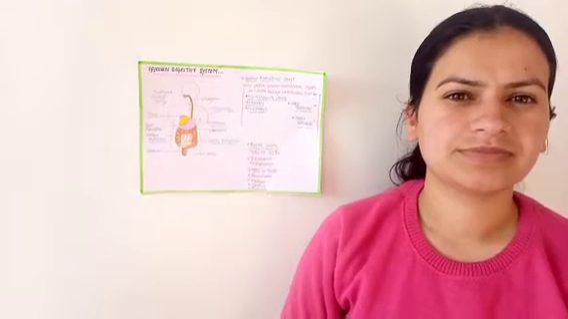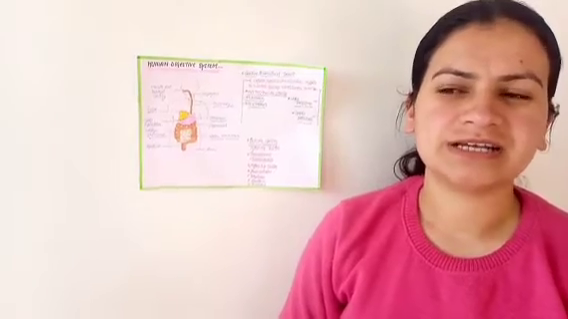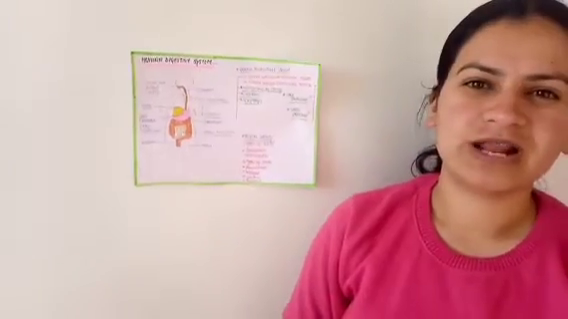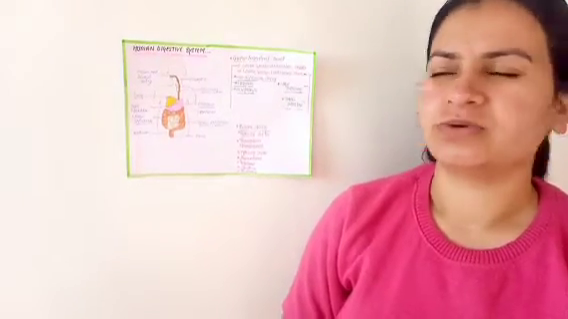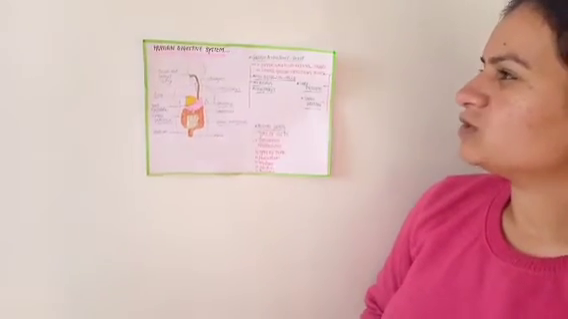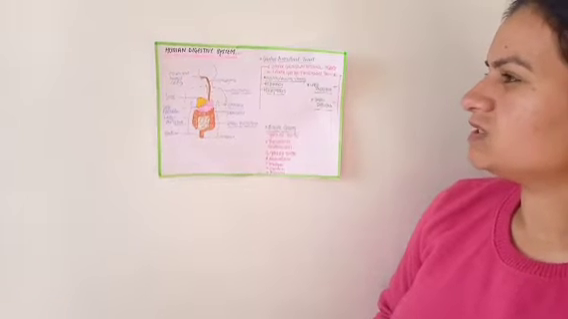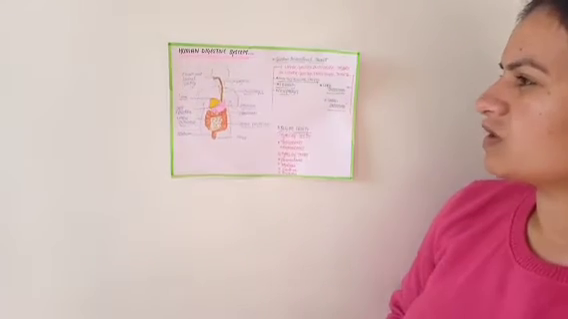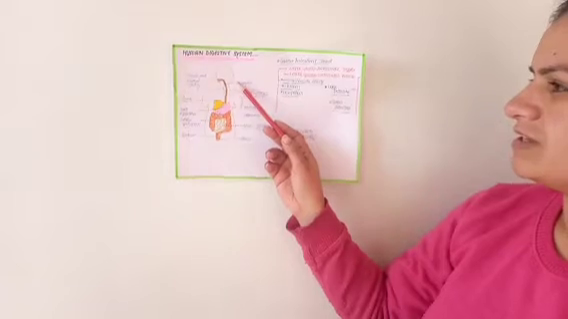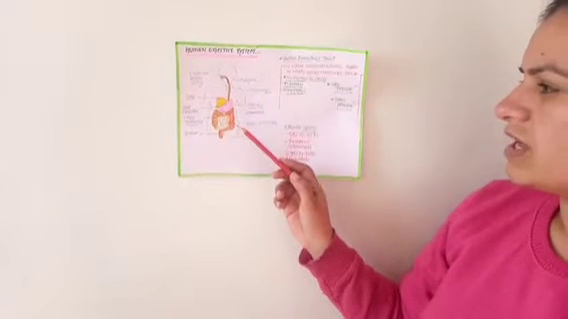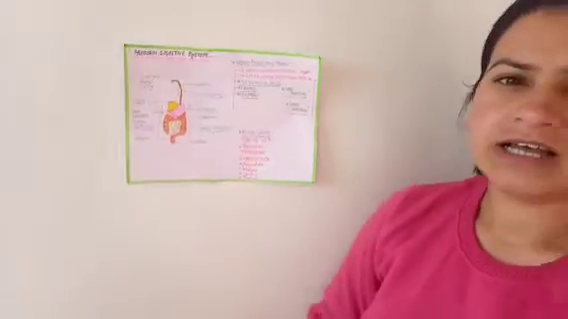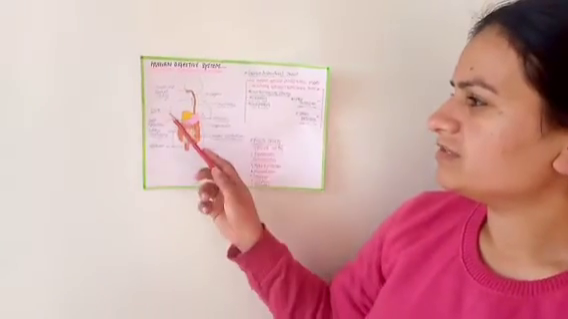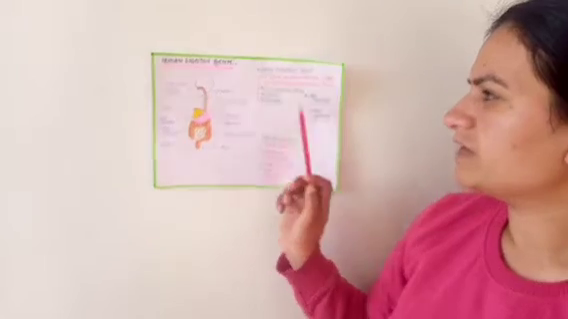So what is the digestive system? The digestive system is the digestion of all complex food, absorption of nutrients, and removal of waste or undigested food. As I have drawn the digestive system, you can see it consists of the mouth and buccal cavity, pharynx, esophagus, stomach, small intestine, large intestine, rectum and anus, and other accessory organs like the liver, gallbladder, and pancreas.